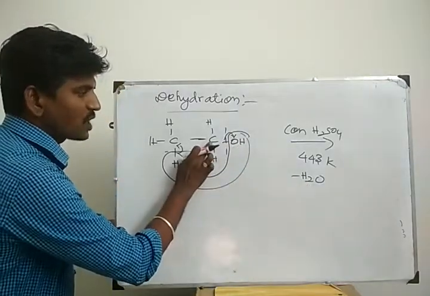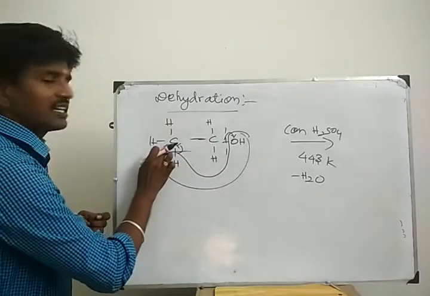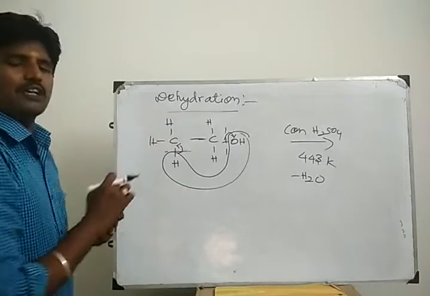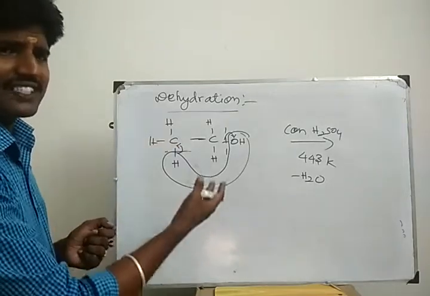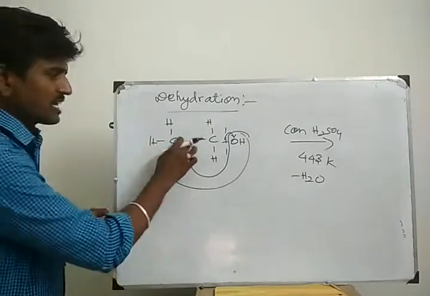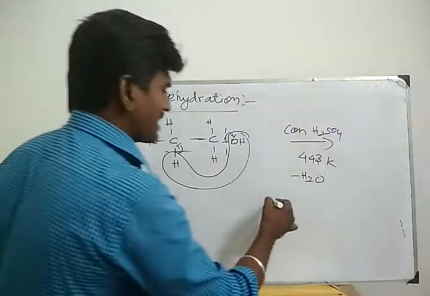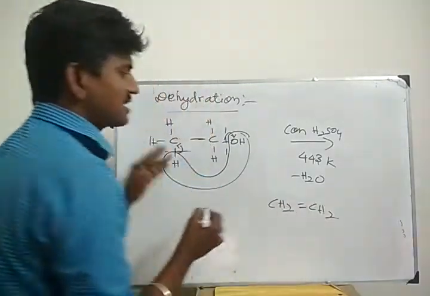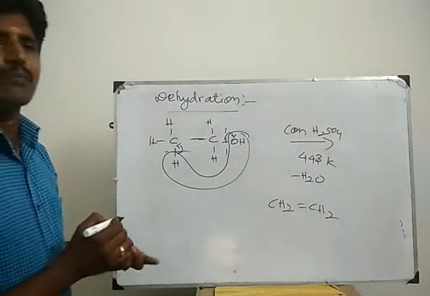This carbon atom has a positive charge. The second carbon atom has a negative charge. So plus and minus form a bond between the first and second carbon atoms. The single bond becomes a double bond. You get alkene, CH2 double bond CH2. This is the reaction. I am going to teach its mechanism.